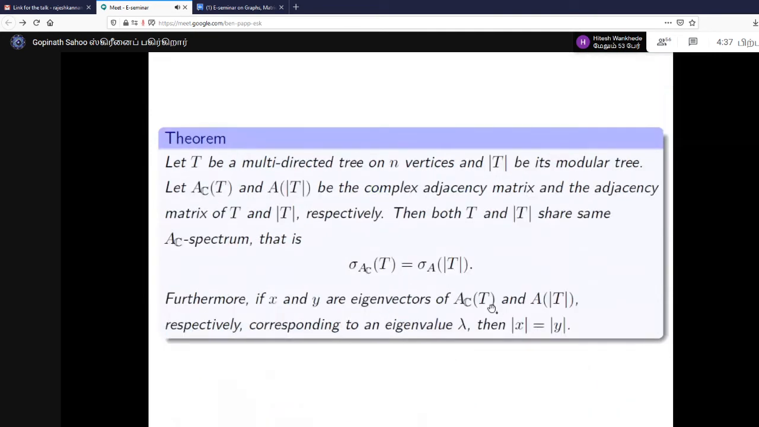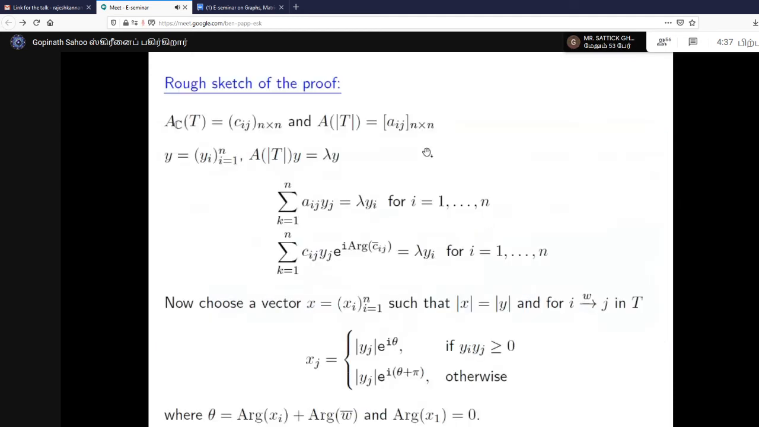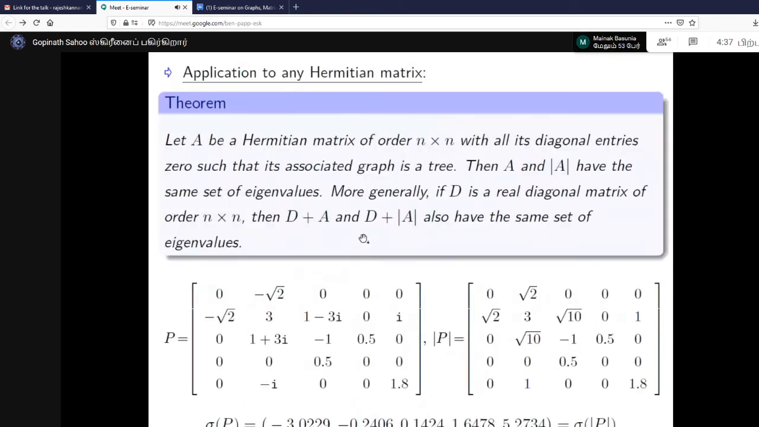And we say, if T is a multi-directed tree on n vertices, and T mod is its modular tree, then the complex adjacency spectra of T and T mod are the same. So they share the same complex adjacency spectrum. I'm not going into detail on its proof. This property has a beautiful application to Hermitian matrices, the class of Hermitian matrices. I can illustrate it through an example.